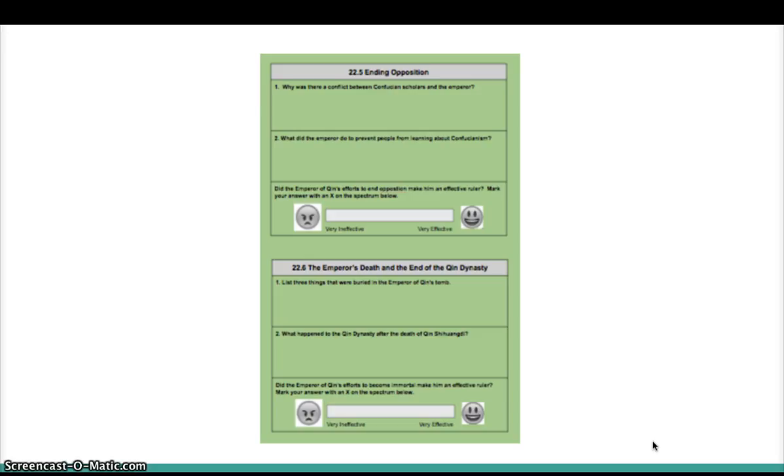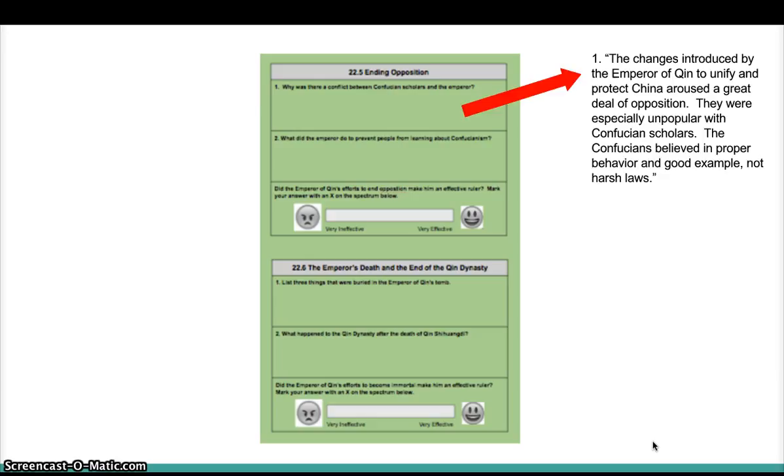Remember, we know what Confucianism was. We learned about it in last chapter, in chapter 21. Think about Confucianism and thinking about legalism while I read this quote. The changes introduced by the Emperor of Qin to unify and protect China aroused a great deal of opposition. They were especially unpopular with Confucian scholars. The Confucians believed in proper behavior and good example, not harsh laws. But remember, the Emperor of Qin believed in harsh laws and harsh punishments and making sure everyone was following what the central government told them to do, which is the opposite of what Confucian scholars believed. And so they kind of had an argument.